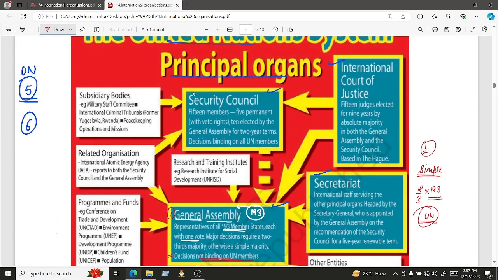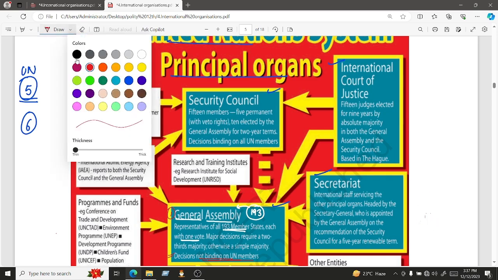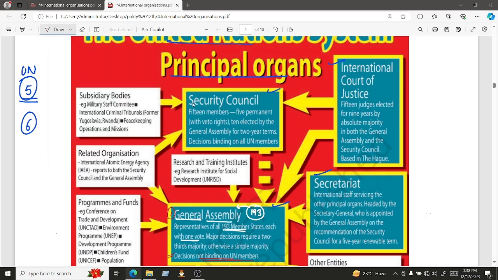Now let's talk about the most important and the most disputed one, the one due to which there have been so many conflicts in the United Nations itself. That is your Security Council. In the Security Council, the name suggests security, so all the decisions regarding the security of nations, regarding any kind of dispute between two countries, would be taken by your Security Council. Now let me tell you the membership of this Security Council, which is the major reason of all the conflicts in the United Nations.